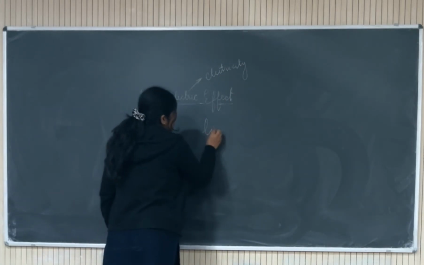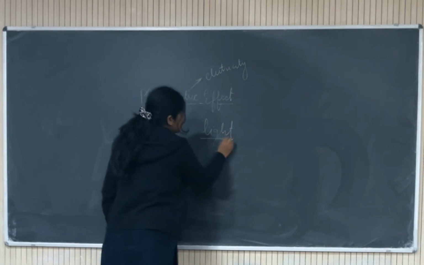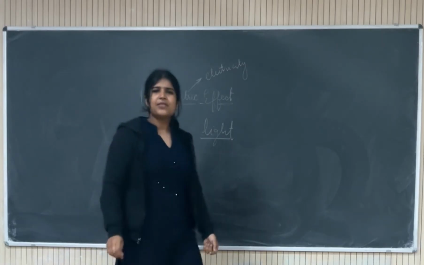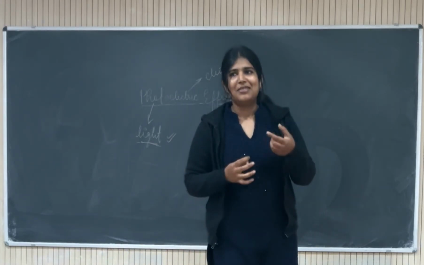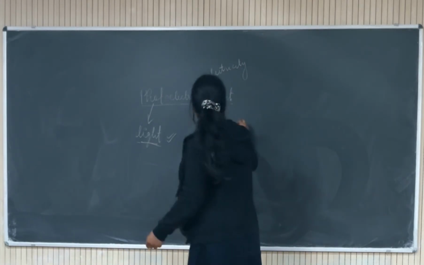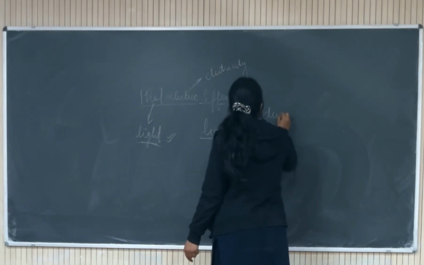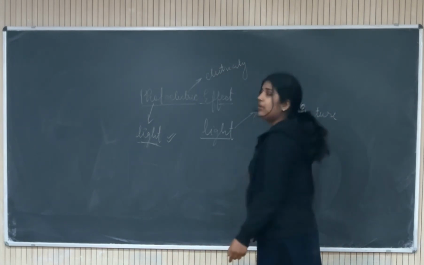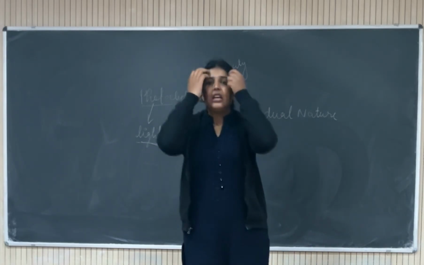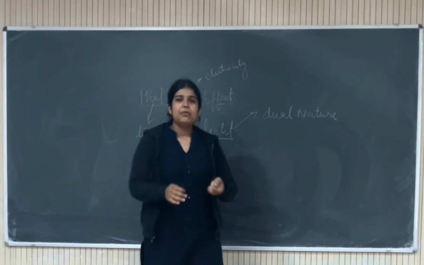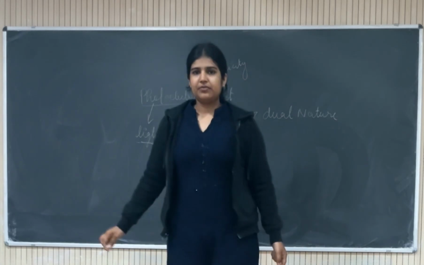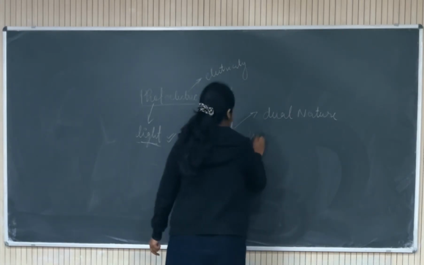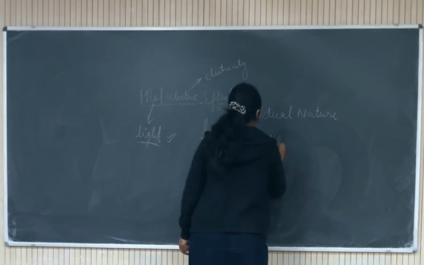So why light only? Because light is a very beautiful thing that has a dual nature. What do we mean by dual nature? For a long period of time people believed that light is a wave. And why is it so?